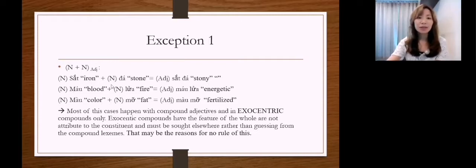The same happened with this word. Most of these cases happen with compound adjectives and in exocentric compounds only. So what are exocentric compounds? I have the conception from Maria Irene Moina, and she said exocentric compounds have the feature of the whole and not attributed to the constituents, and must be sought elsewhere rather than guessing from the compound lexemes. That may be the reason for no rule in this case, I think.